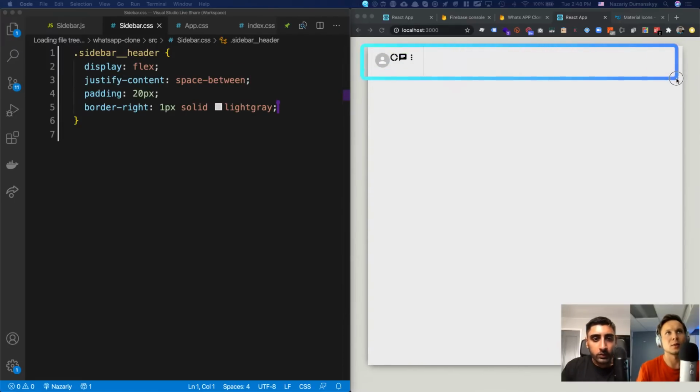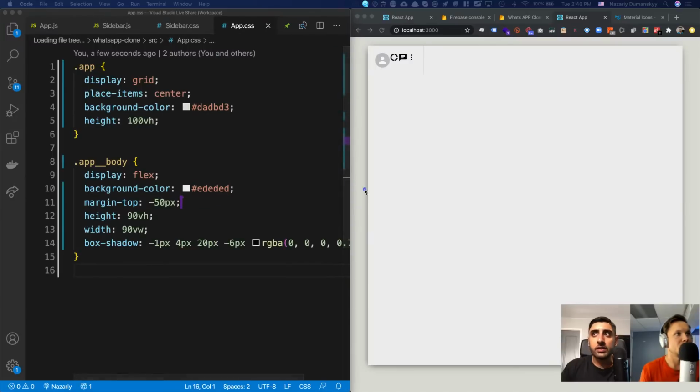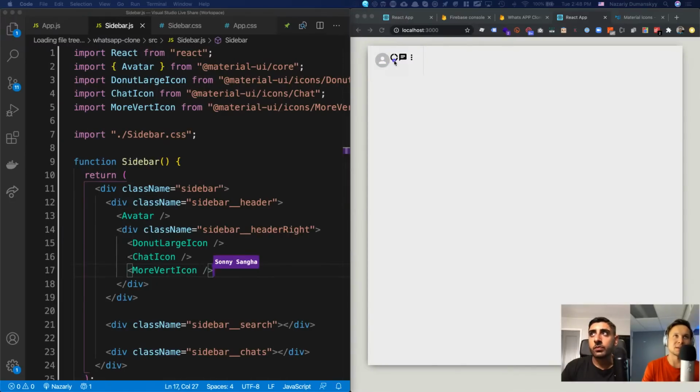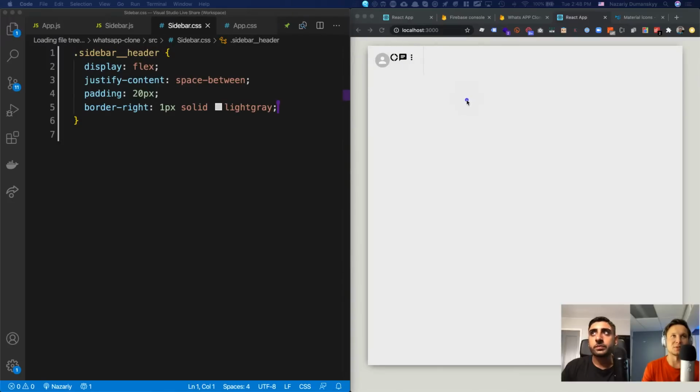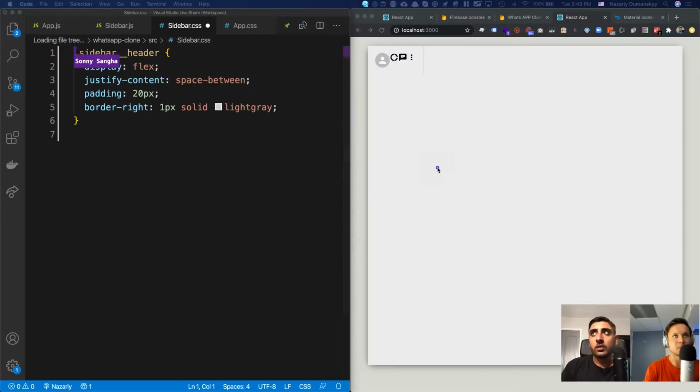So it should, but then you see what's happening is basically, where we had app body, so let's go ahead and check out app body. App body was display flex, which means it's only going to use up what it needs, because this was a child of app body. So this div is basically not taking up 100% of the width. So that's why these icons are not taking up the whole width or space between, I guess you can say. Exactly.